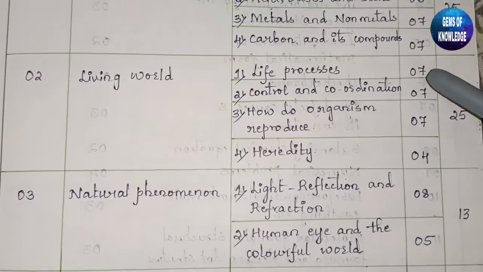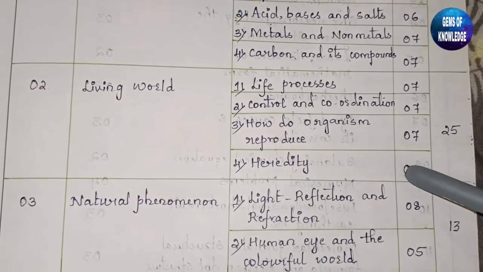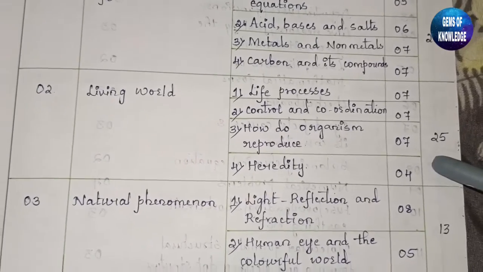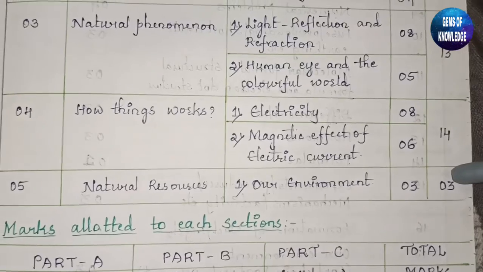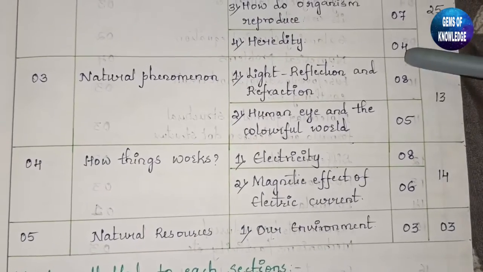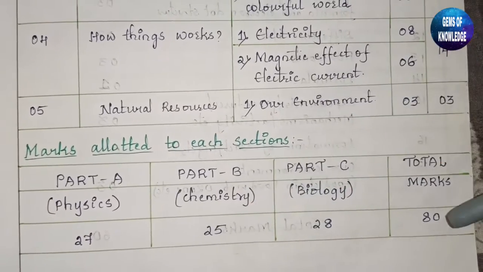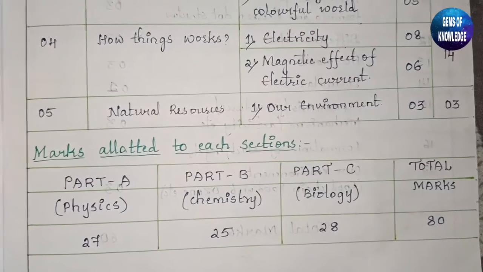But you can see here the life process, control coordination, how do organisms reproduce, and heredity comes for 25 marks. But as I told you, the last part, that is our environment, is of 3 marks. So here 25 plus this 3, together it is 28 marks. So the total paper will be like this, totally of 80 marks. I hope these sections are cleared.